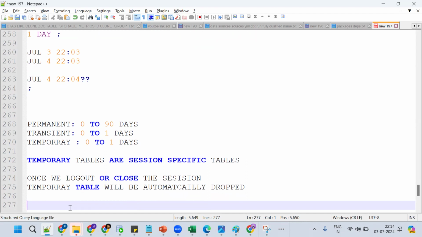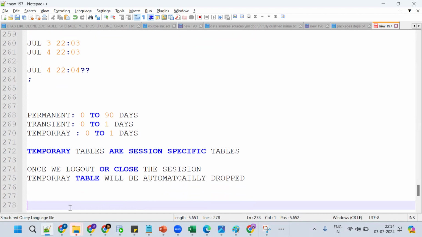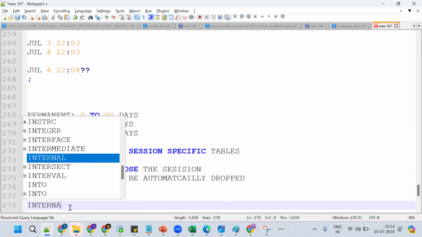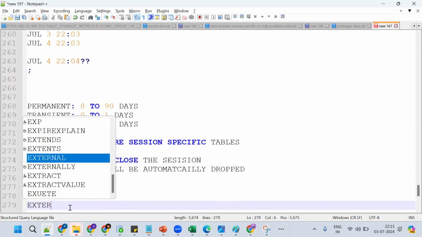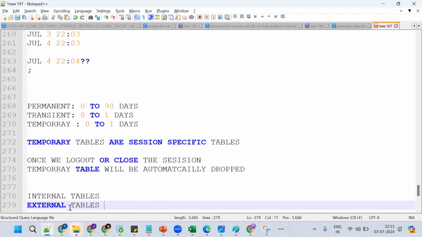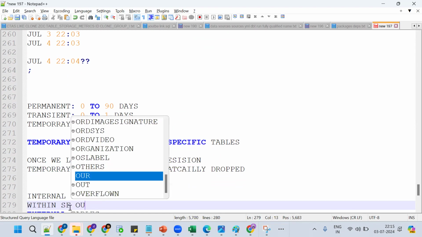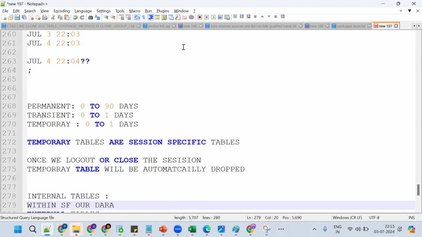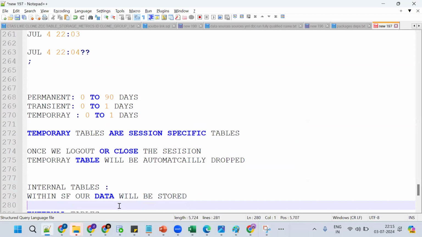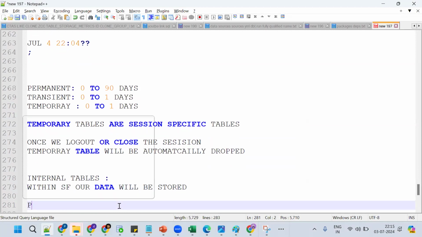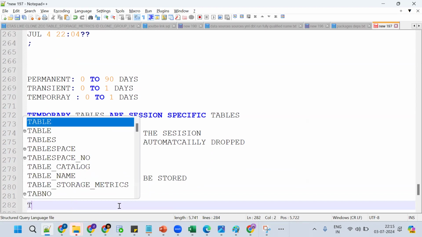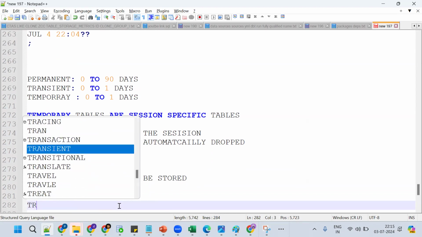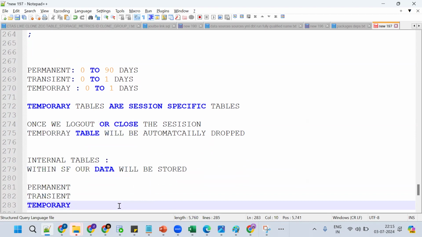Before that, our Snowflake tables are divided into 2 types: internal tables and external tables. So far we are discussing internal tables. Within Snowflake, our data will be stored. Now this is again divided into permanent table, transient table, and temporary table.